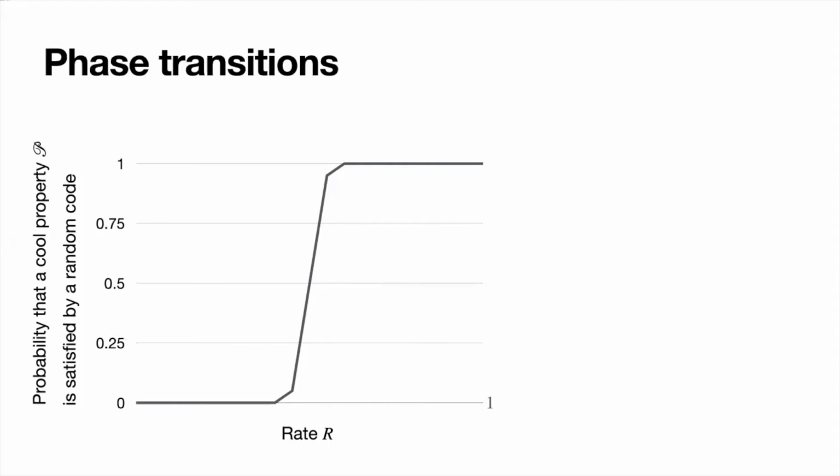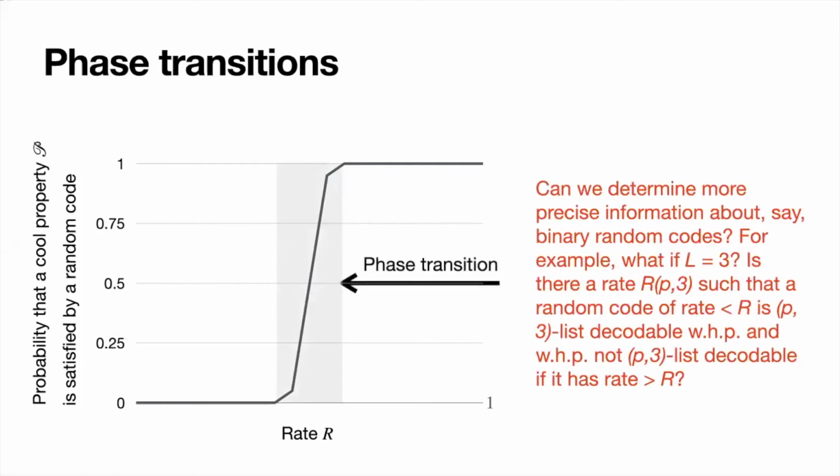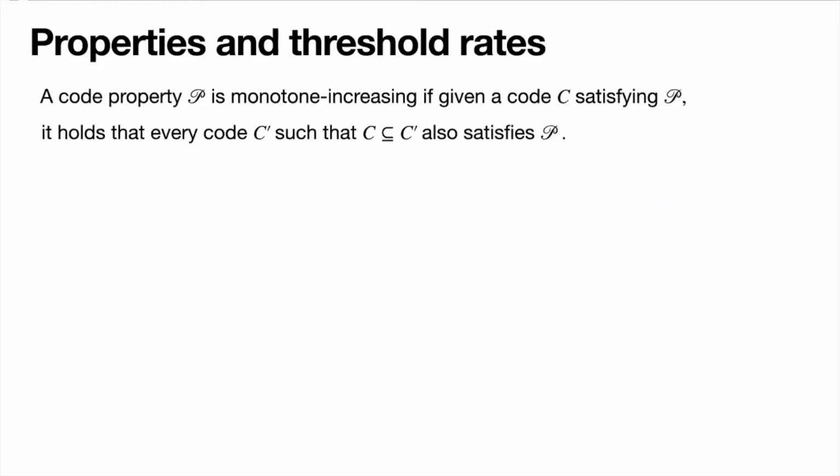More generally, we might ask, how common are these phase transitions for properties of random codes we might care about, and can we understand them? Let's say for binary random codes, if we fix L equals 3, is there a threshold such that if the rate of a random code is even slightly below that threshold, then it is (p, 3) list decodable with high probability. And if the rate is even slightly above that threshold, then it is not (p, 3) list decodable with high probability. In order to characterize and understand these phase transitions, we need some definitions.